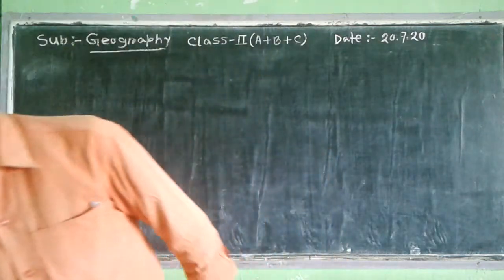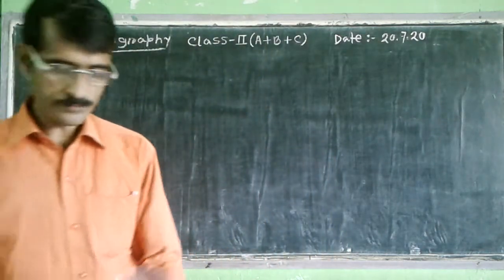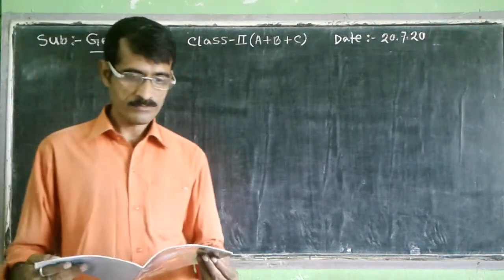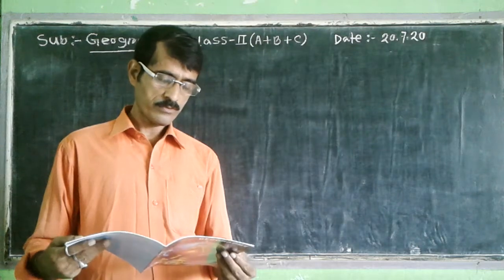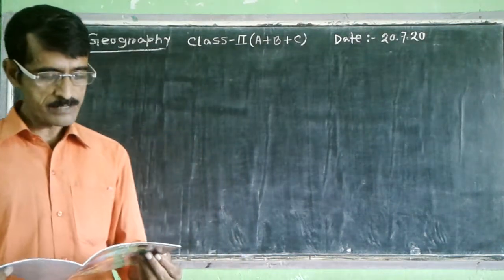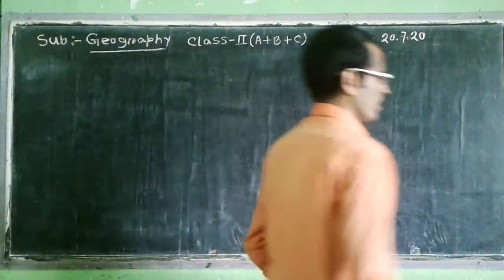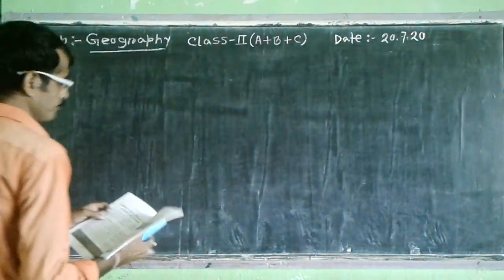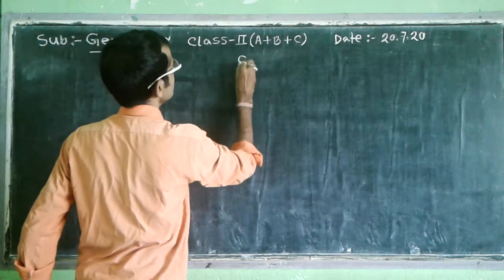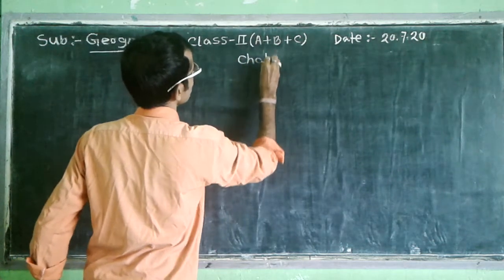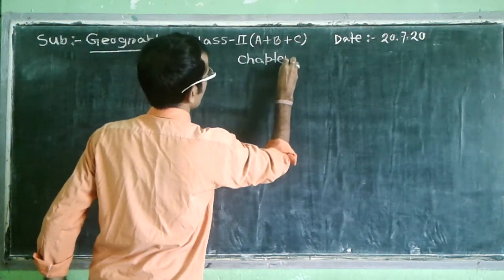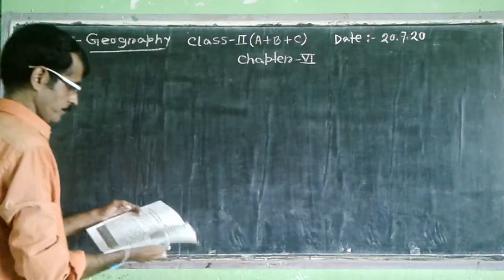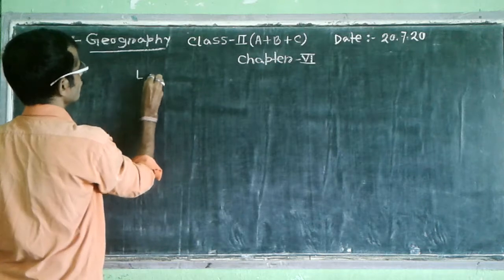Now we are going to discuss chapter number 6, landforms: plains, plateaus, hills, mountains and deserts. All of you follow the board. Chapter 6, Landforms.